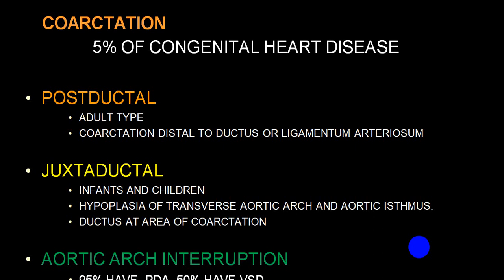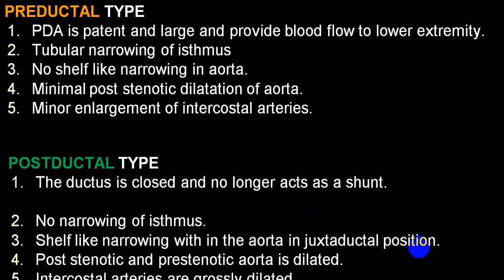In 95% of persons with aortic arch interruption you will have a PDA, and 50% will have a VSD, because only then can the blood circulation be maintained, which helps oxygenated blood be given to different parts of the body. So if there is an aortic arch interruption, 95% of persons will have a PDA, and 50% of persons with aortic arch interruption will have a VSD.